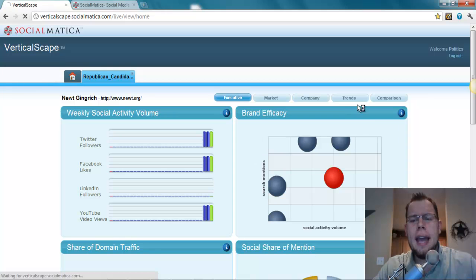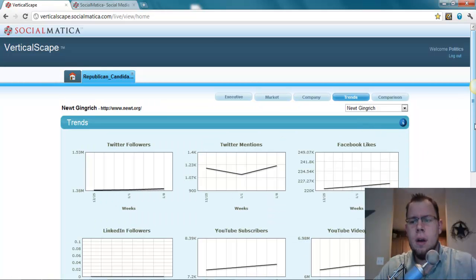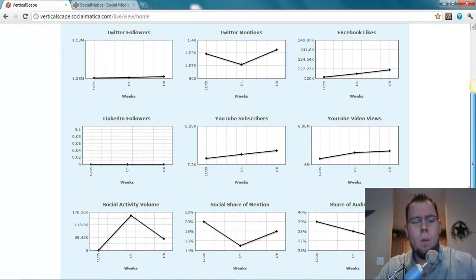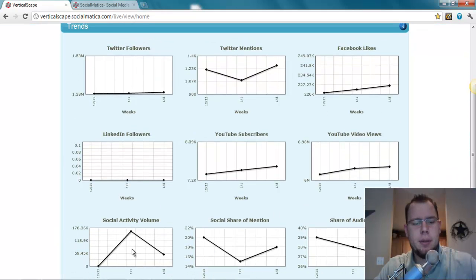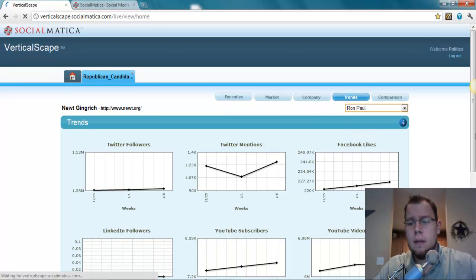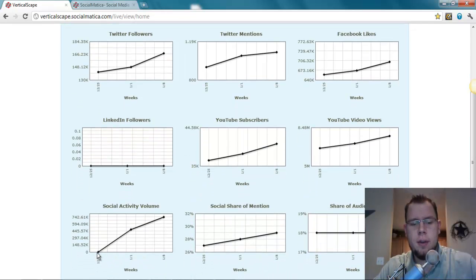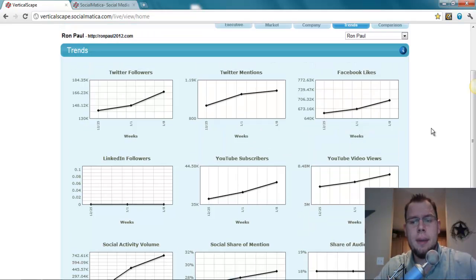So one other quick thing to look at is the trends. It's only been running for 3 weeks, but one interesting thing for Newt Gingrich is that there was a big spike last week, 162,000 events, and now he's down to 54,000. That's something to think about. Let's look at Ron Paul. Oh, he's just screaming. When it started at 0, because there's no trend, up to 477,000, up to 742,000. So he's just screaming. Really going to be interested to see what happens next week.